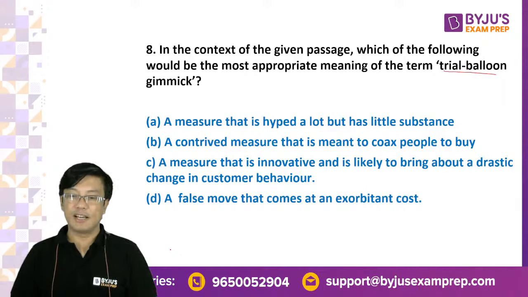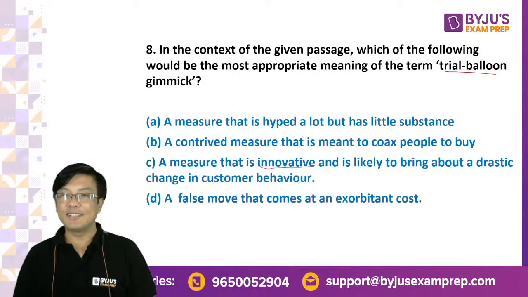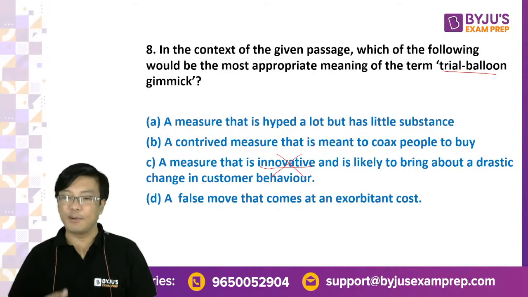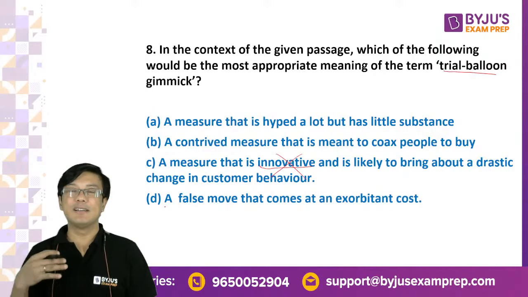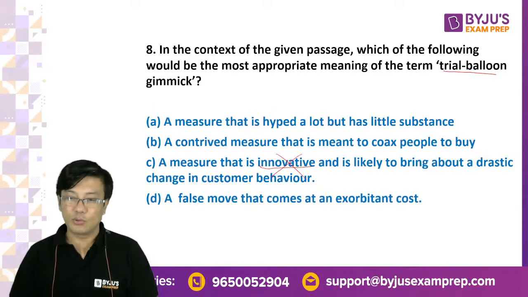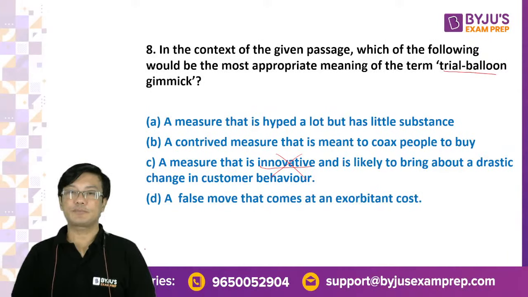Garvit and Anusha saying answer is A. What about B? What is the problem with B? B गलत क्यों है? देखो, a measure that is innovative. This is straight away, it is not innovative. Trial balloon gimmick, झूठ मूठ का दिखावा, right? So a measure that is hyped a lot. Hyped means something that is exaggerated, right? Okay.